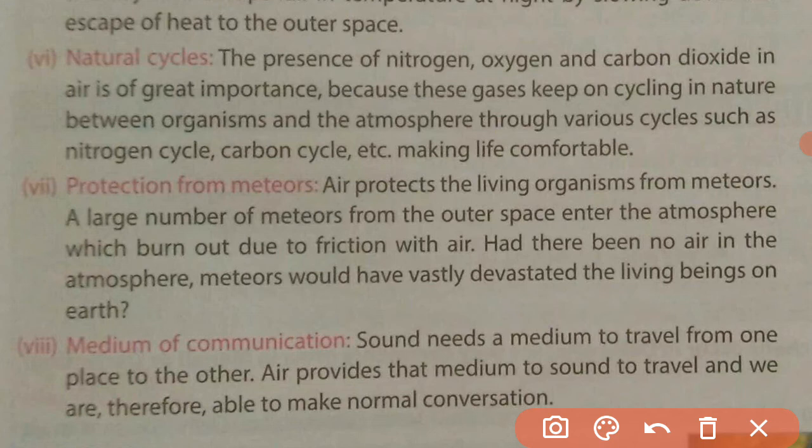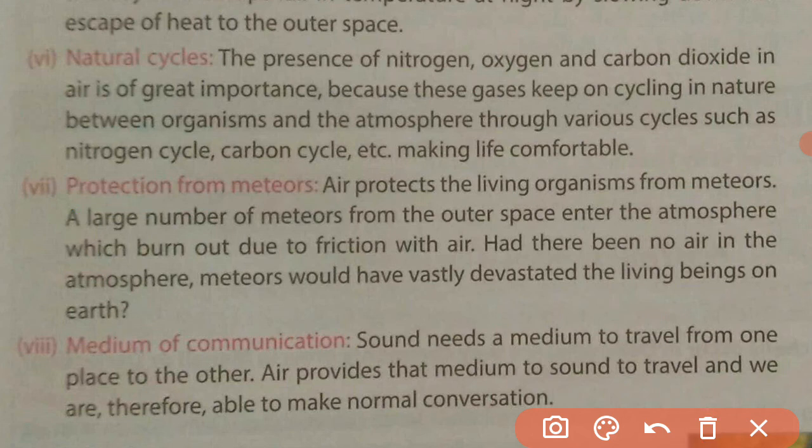If there were no atmosphere, the meteors would fall on the surface of the earth and cause damage to living beings. So the atmosphere protects us from the falling of meteors.